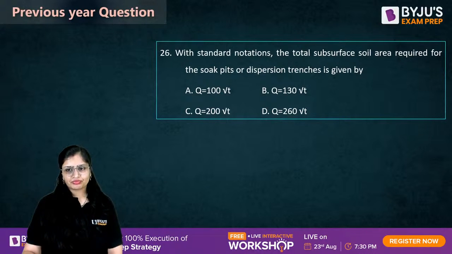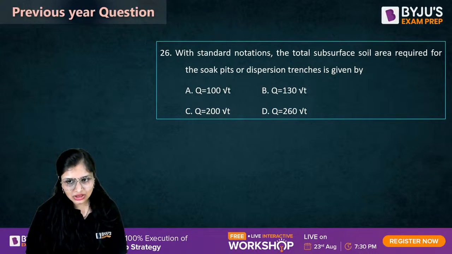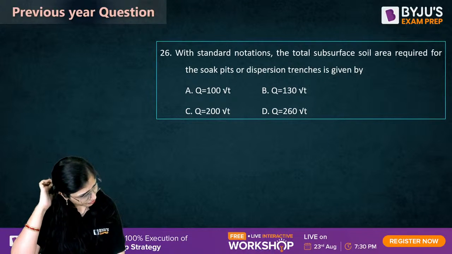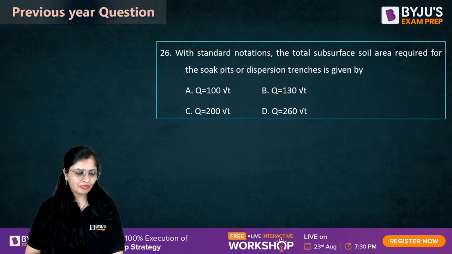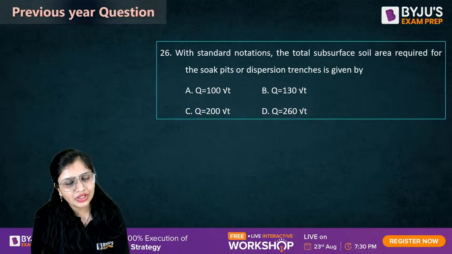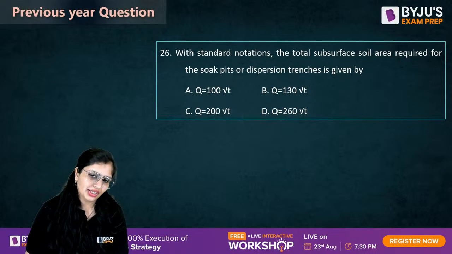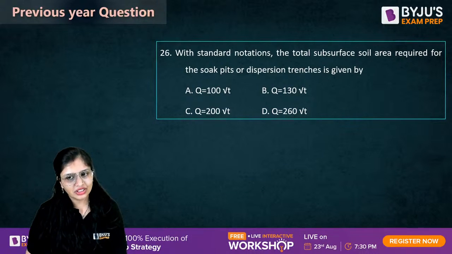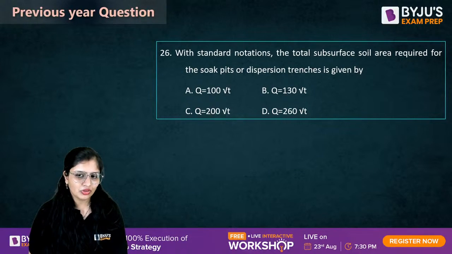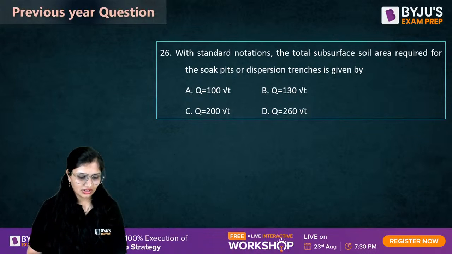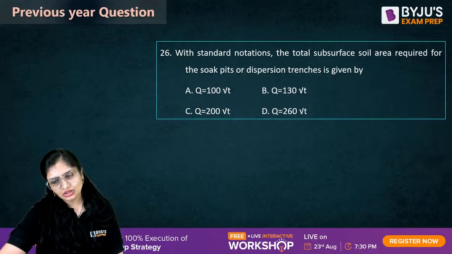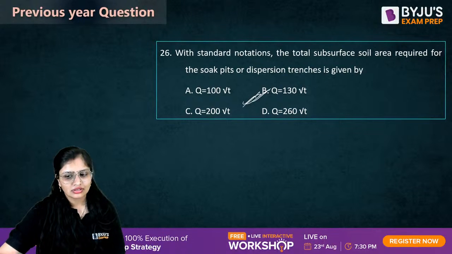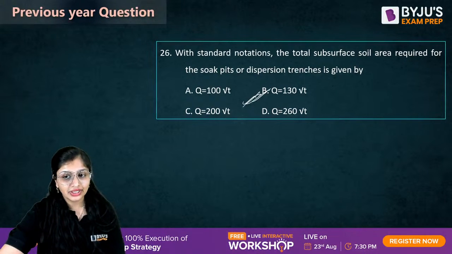That is 130 root T. देखो दो होता है, 130 root T and the other one is 204 root T, where T is the percolation rate. तो यहाँ तो 130 दिया, 204 तो दिया ही नहीं है.